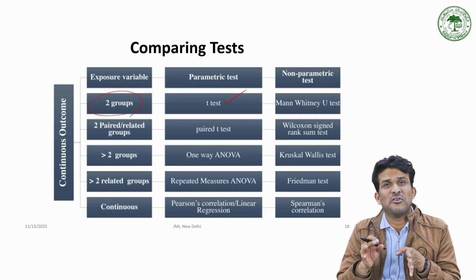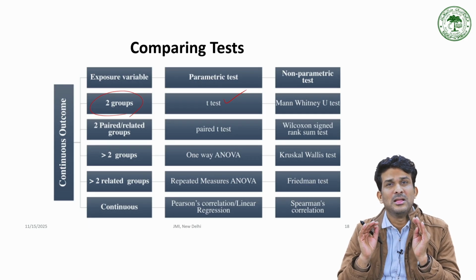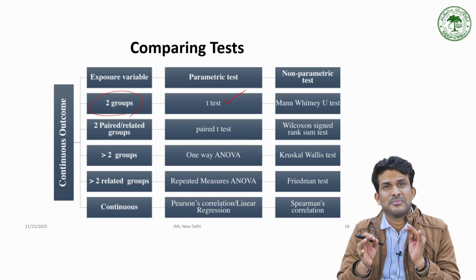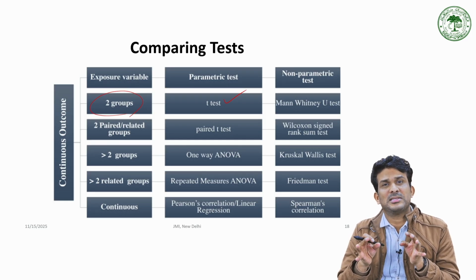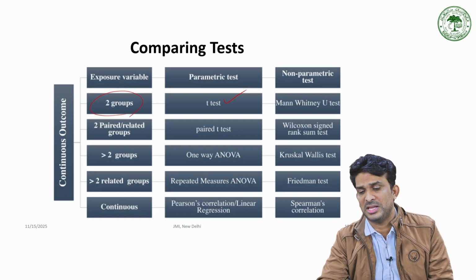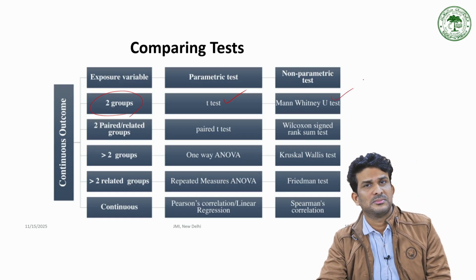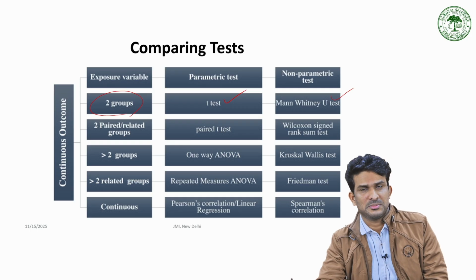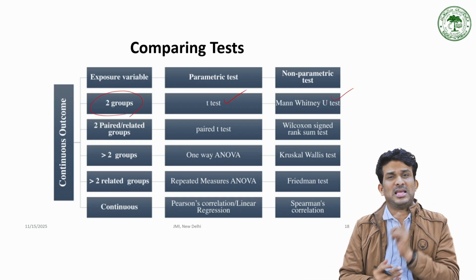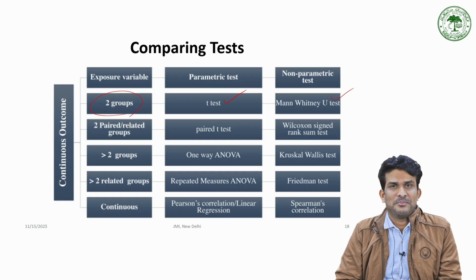If it is not fulfilled, you have a small sample, you are doubtful about the normality, you are doubtful about the probability sampling, then you can go for a corresponding version, that is U-test, Mann-Whitney U-test. Now you are comparing two groups. For example, it is an experimental study.